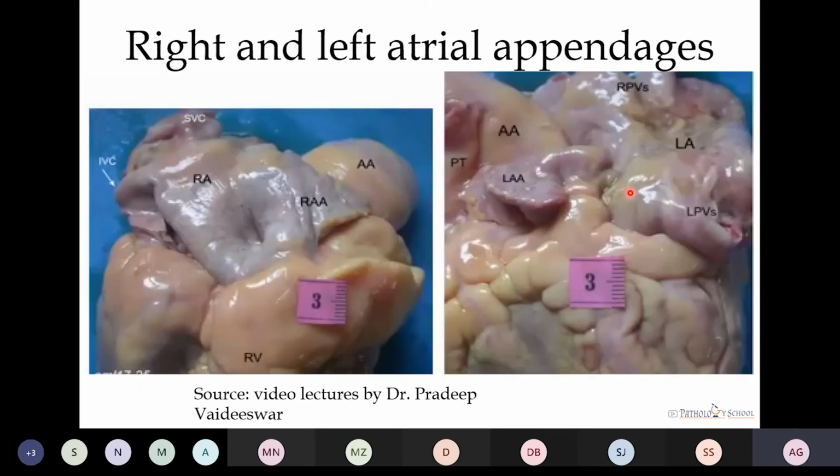Now, how to differentiate between the right and the left atrial appendages? The right atrial appendage is larger, it is like a broad-based triangle, as compared to the left atrial appendage, which is in the form of a crooked finger and smaller. The right atrial appendage forms most of the part of the anterior wall of the right atrium.